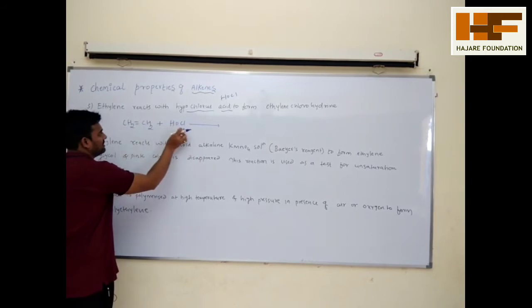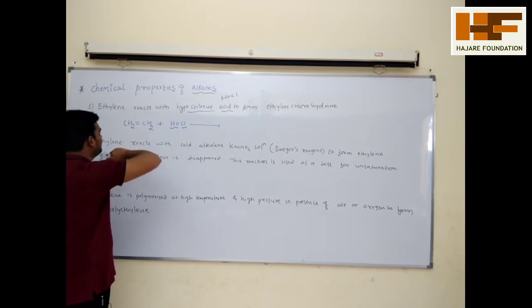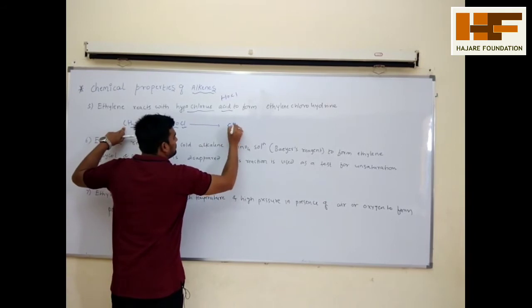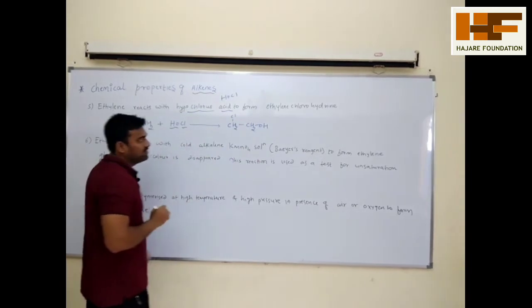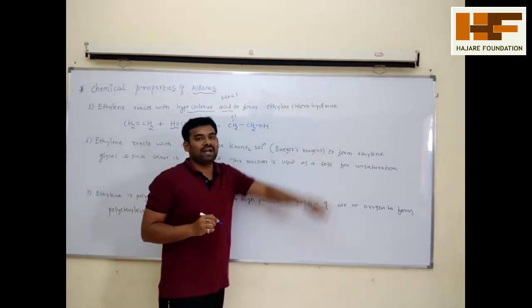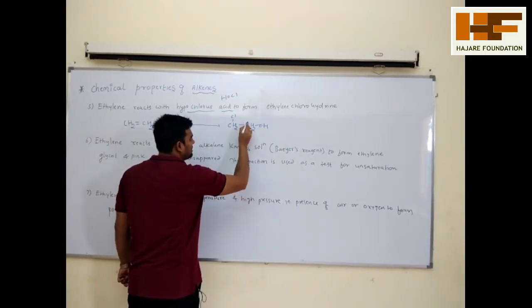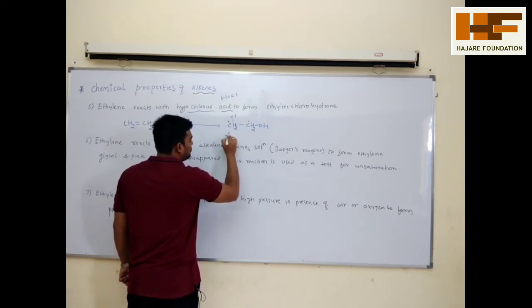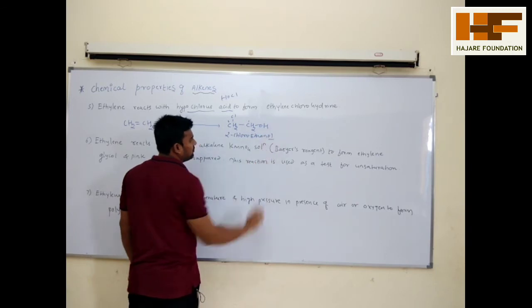Again the same: it contains OH minus and Cl minus. You will get the structure CH2Cl, CH2OH. This compound is called ethylene chlorohydrin. So what is the IUPAC name? First select the parent chain, which contains the maximum number of carbon atoms, 1 and 2. At the second position a chlorine group is there, so 2-chloro. Total number of carbon atoms is 2, eth, an, and ol for the alcohol group.